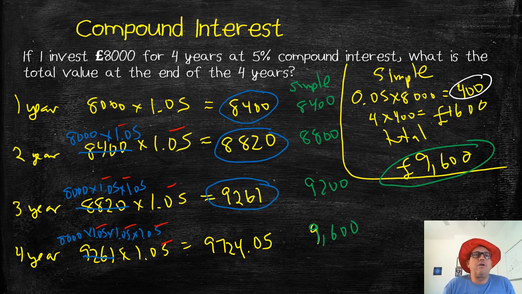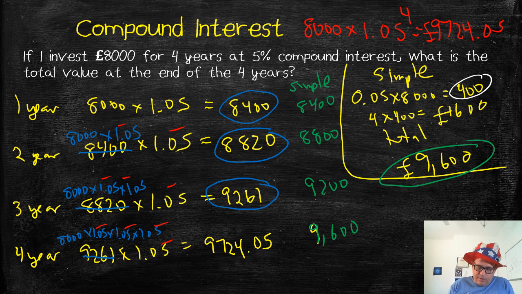What is your working out going to look like to solve this problem? It's simply going to be 8,000 times my multiplier, 1.05, to the power of 4 for 4 years. Put that in your calculator, and you should get 9,724.05 pounds. Look how quick and easy and straightforward that calculation is. The only working out you would need to do for this problem is what is in red.